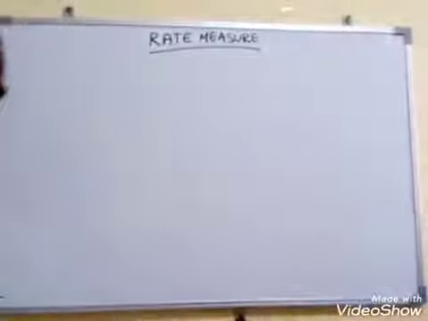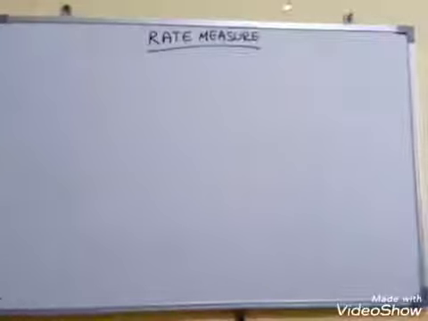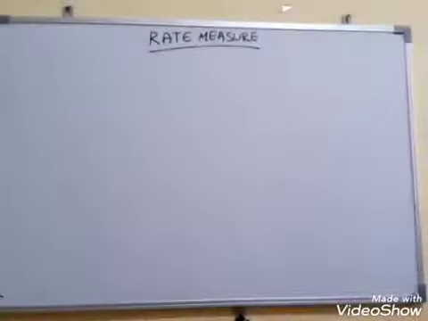Now observe, this terminology we are going to use more in physics. Here, first I will go through some physics terminology, then I will come back to the maths.